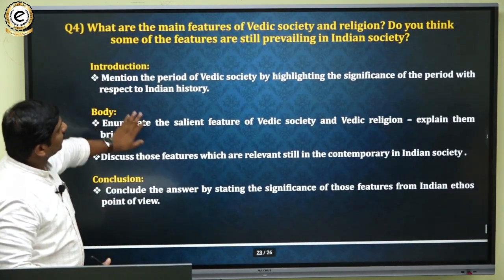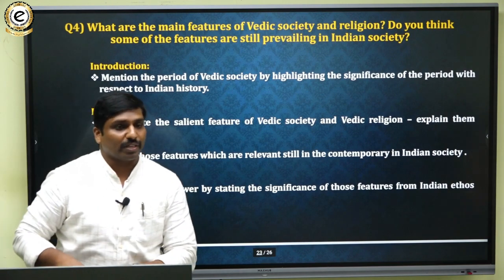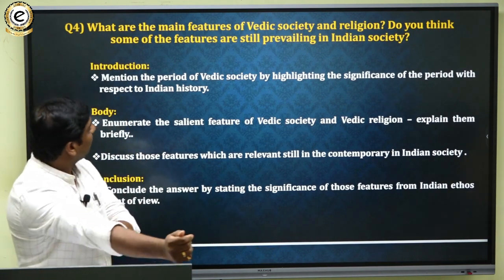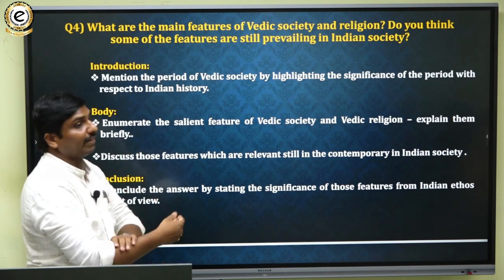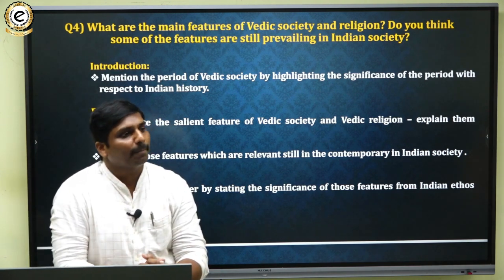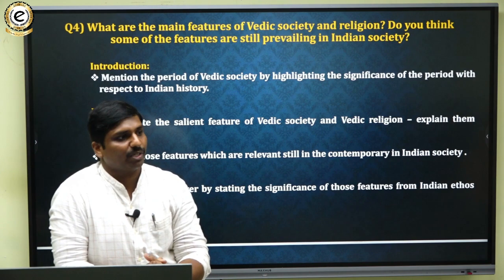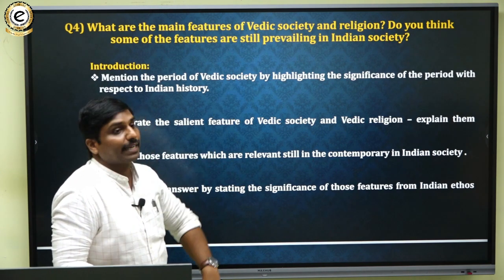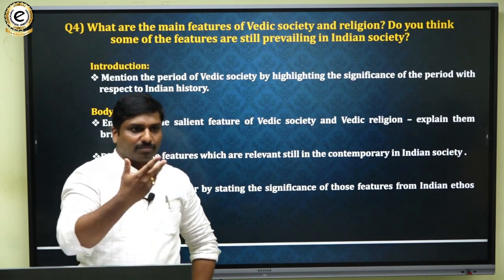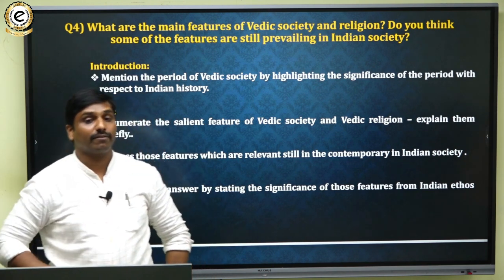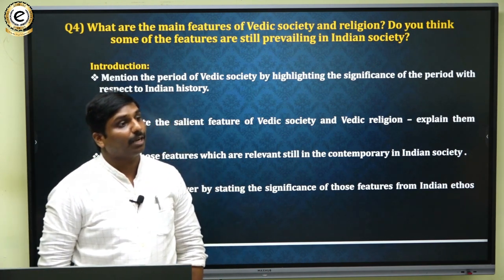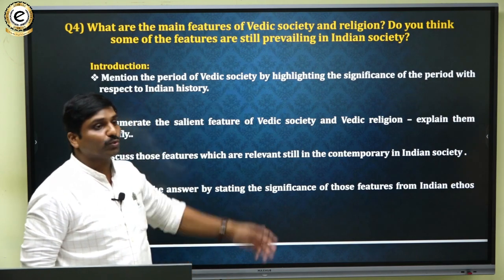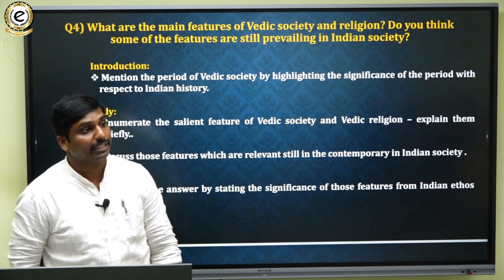Then the next question is a generic question. Discuss the features of Vedic society and Vedic religion. And do you think some of the features are still prevalent in Indian society? So it is a direct and straightforward question. There is not much subjectivity. So features of Vedic society, like upholding of the Vedas, resorting to rituals, and resorting to the law of karma and theory of karma.